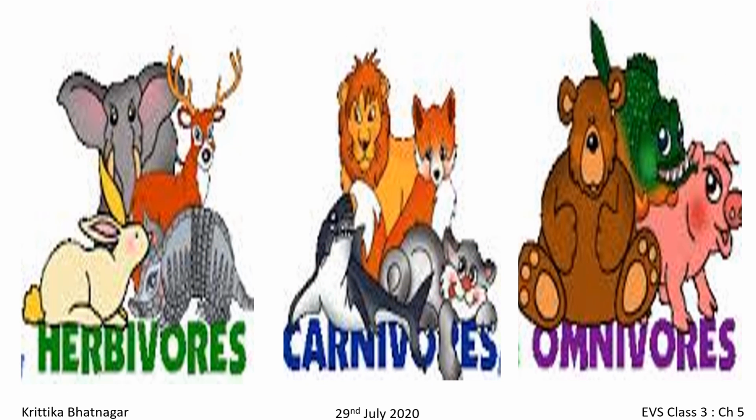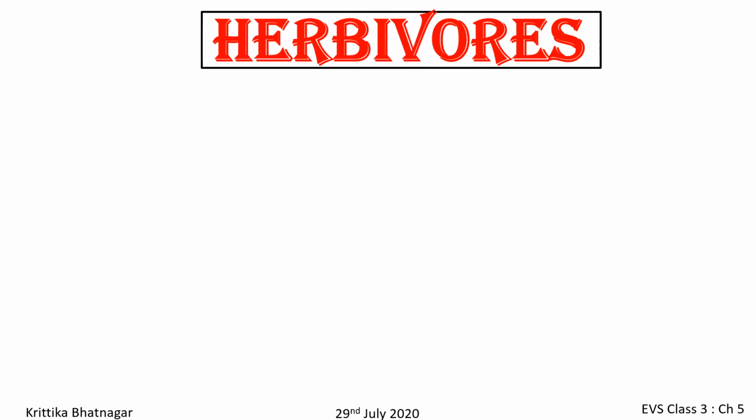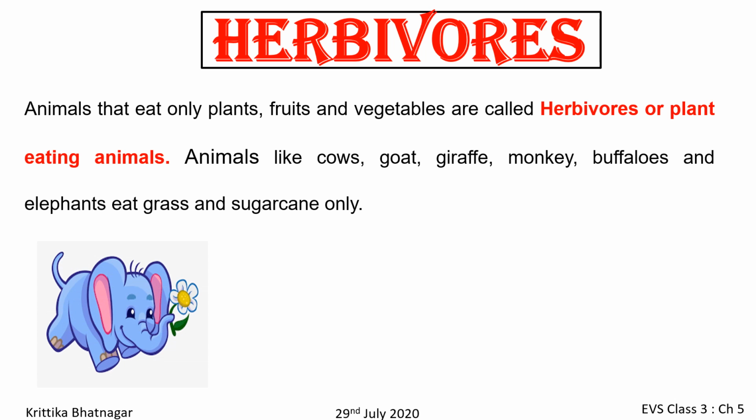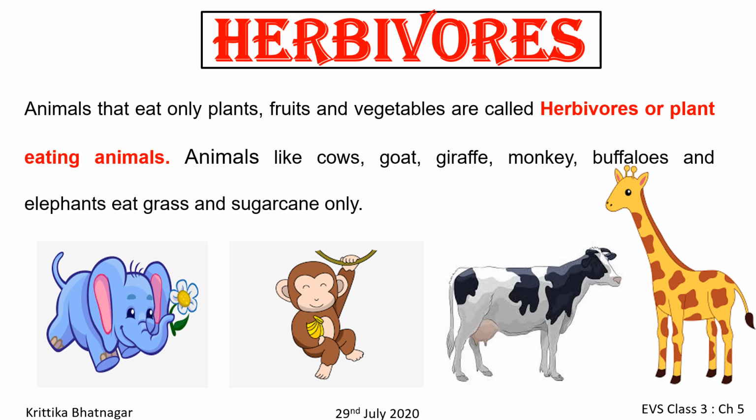Here are a few examples of herbivores, carnivores, and omnivores. Let's study about them. Herbivores. Animals that eat only plants, fruits, and vegetables are called herbivores. They are also called plant-eating animals. Some of the examples are cows, goat, giraffe, monkey, buffaloes. Elephants eat only grass and sugarcane.